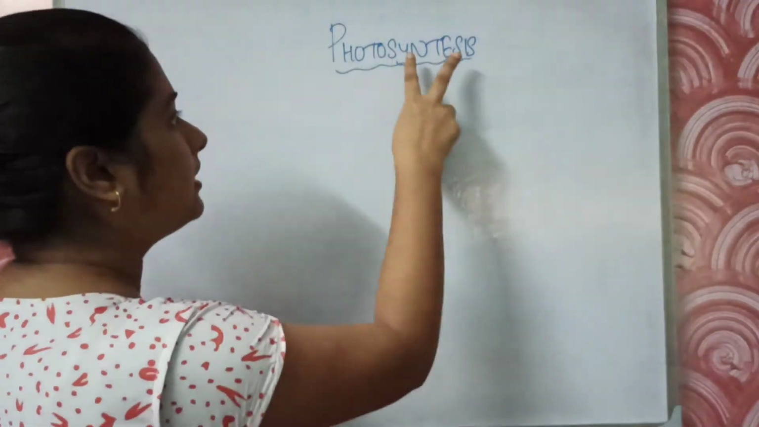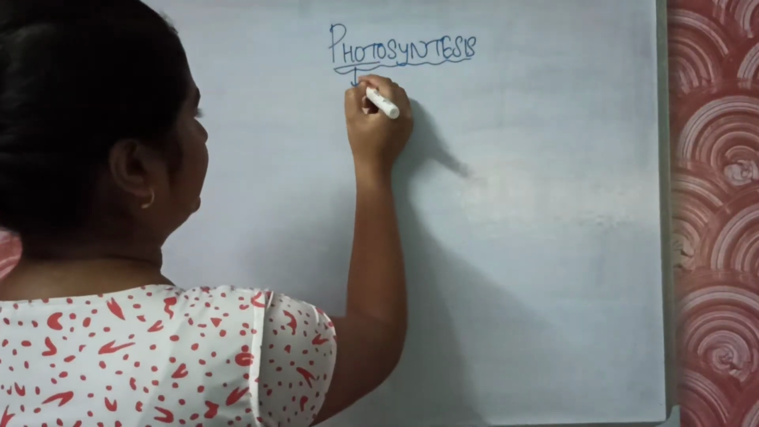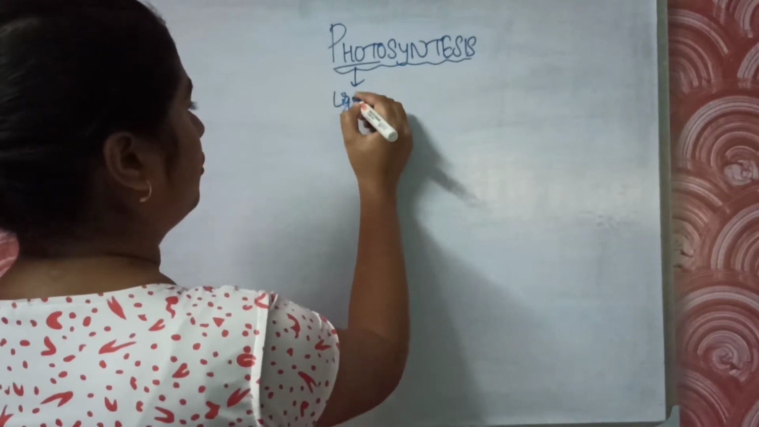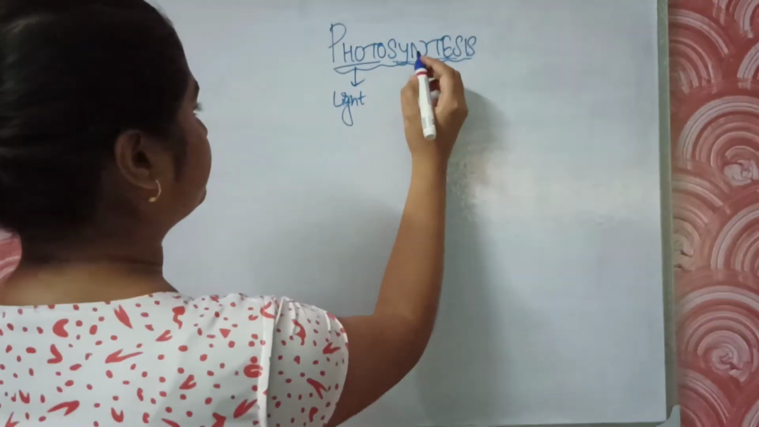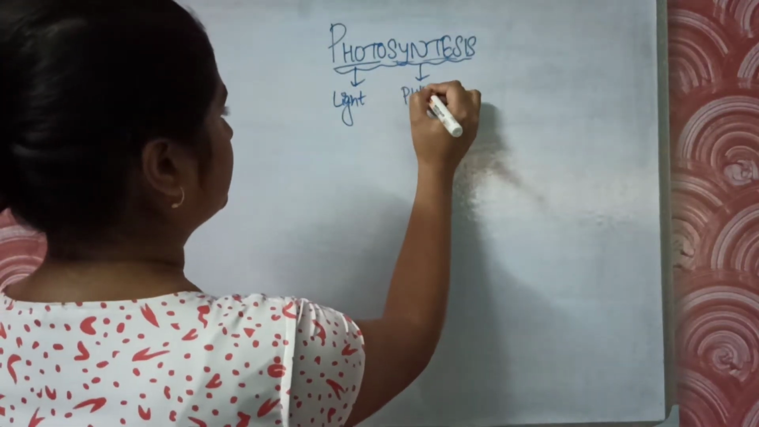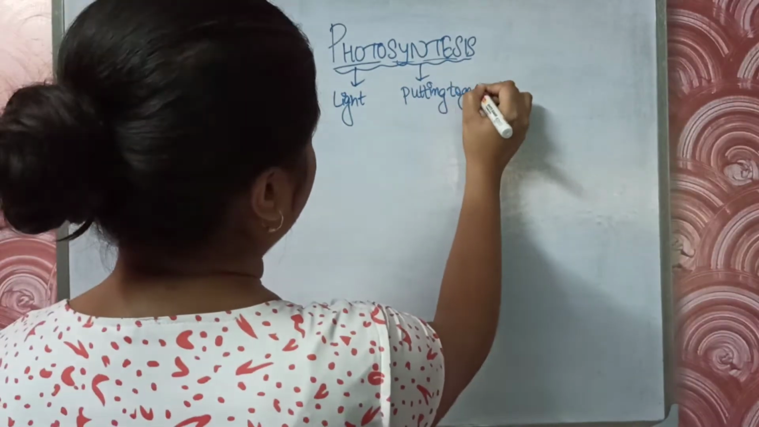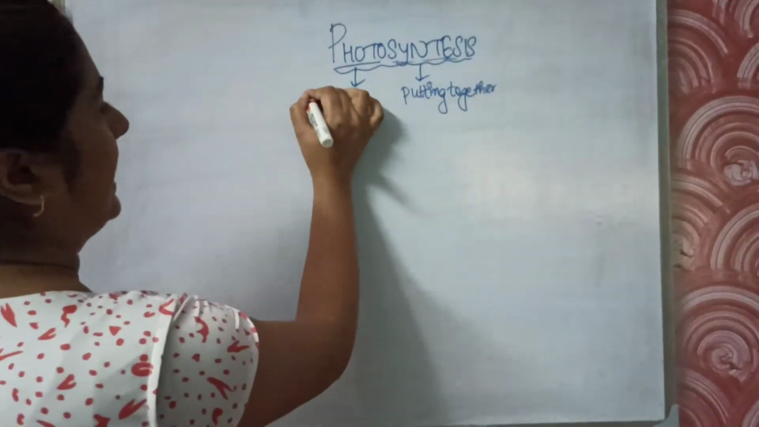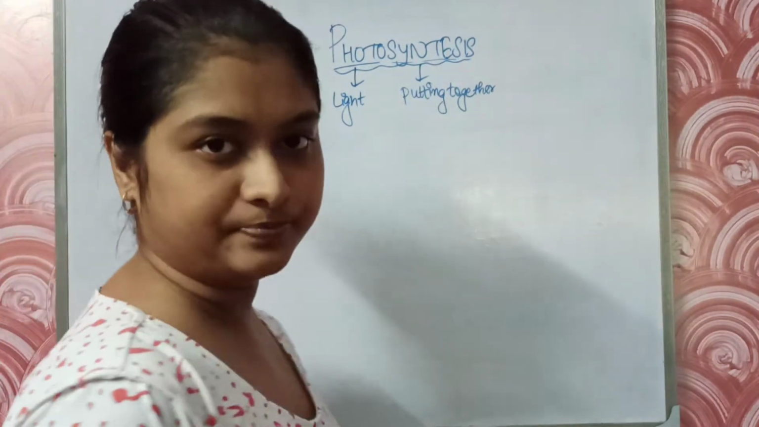One is photo and another is synthesis. The word photosynthesis is taken from the Greek words, where photo means light and synthesis means putting together. So this means that light is very important for photosynthesis to occur.